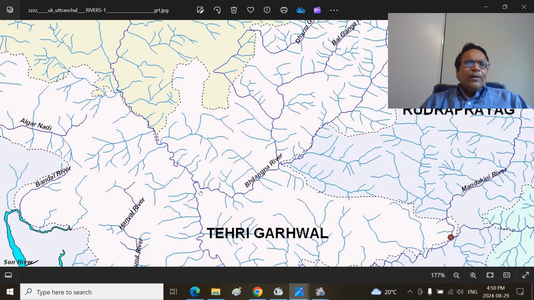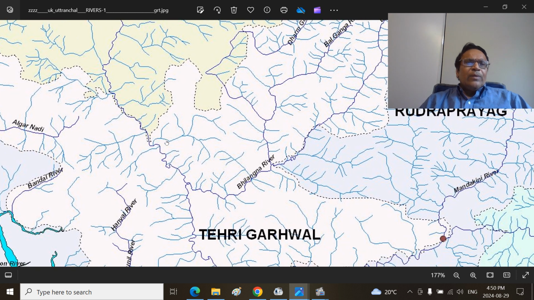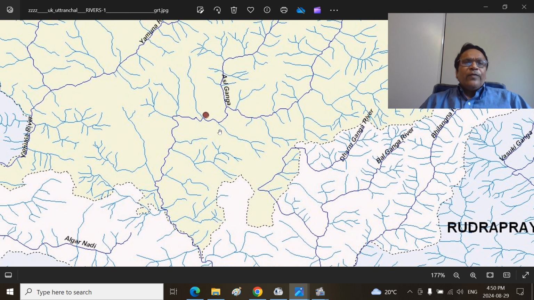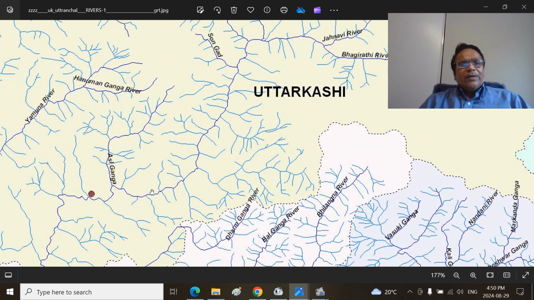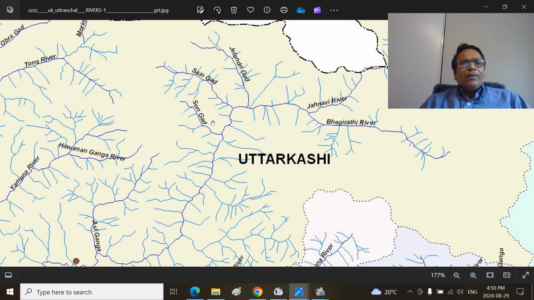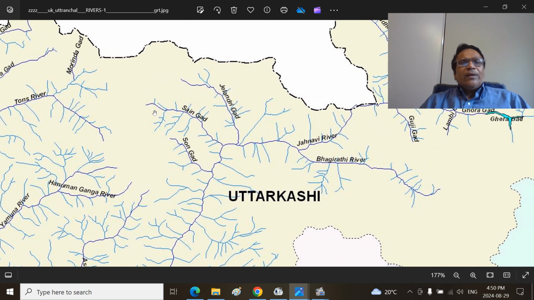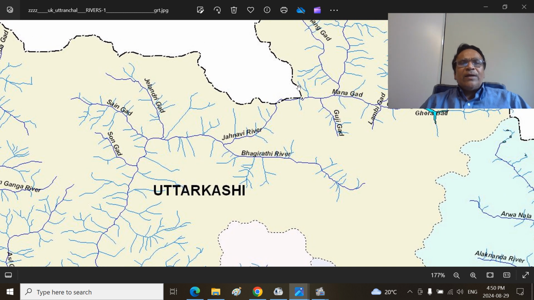Tehri town will be somewhere here, and this is the Uttarkashi town. A few kilometers north of Uttarkashi, the Asi Ganga river, a tributary, joins Bhagirathi. So we continue on Bhagirathi. Son Gad. Gad is again a local term for a river, a generic river, a water body. Seine Gad and Jalandhari Gad and Jahnavi river. That's Jad Ganga. Bhagirathi and Gangotri Gomukh will be somewhere here.